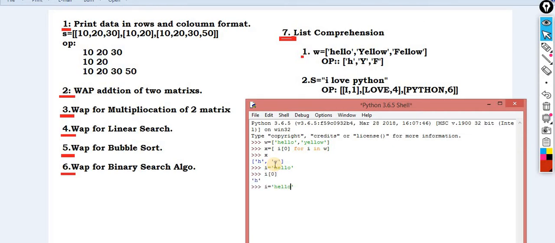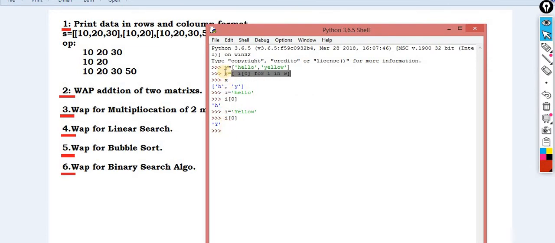In the second iteration, it becomes yellow, and again I am performing the same step. You are getting the Y, and we know it is also automatically appended, because we are taking the help of the list comprehension. Okay, so very simple. I think no need to explain this more.